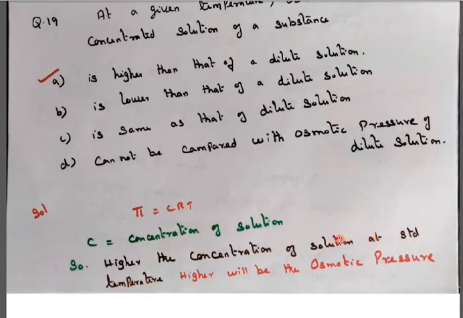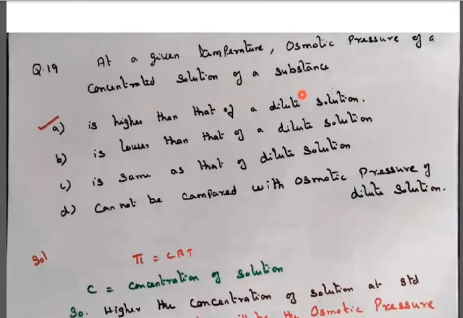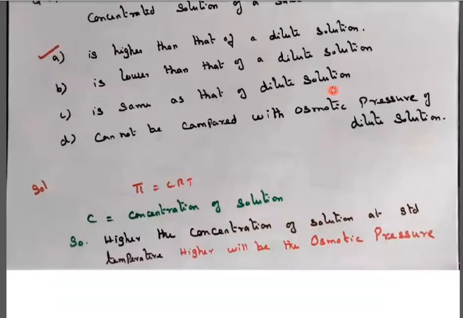So please remember this trick by heart. The higher the concentration of the solution at the standard temperature, the higher will be the osmotic pressure. If the concentration is higher, osmotic pressure would also be higher, because pi is directly proportional to concentration. More concentration, more osmotic pressure. Less concentration, less osmotic pressure. So the answer is higher than that of the dilute solution.